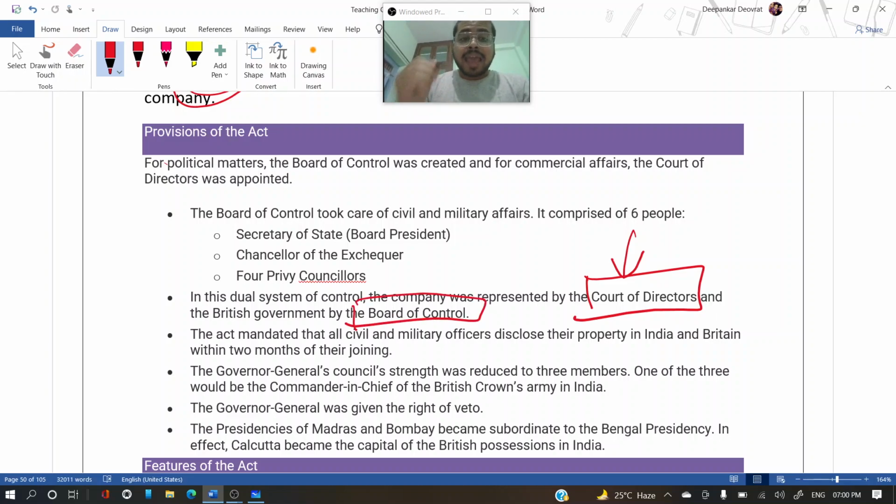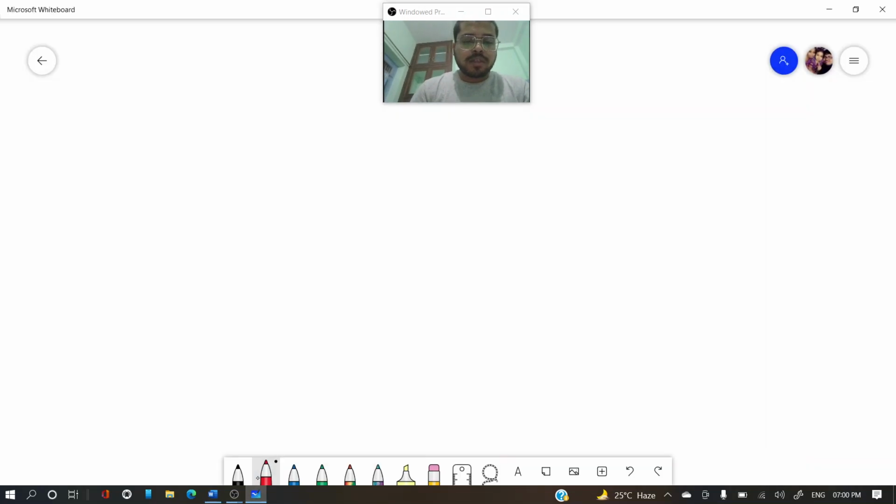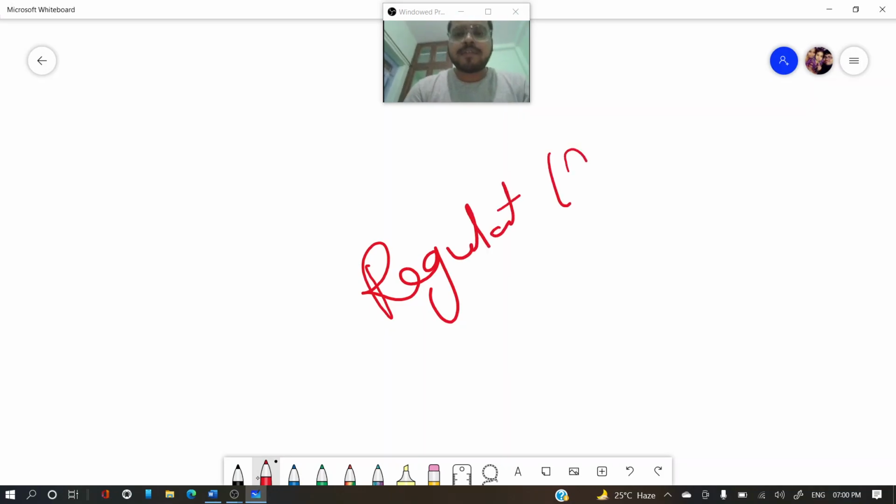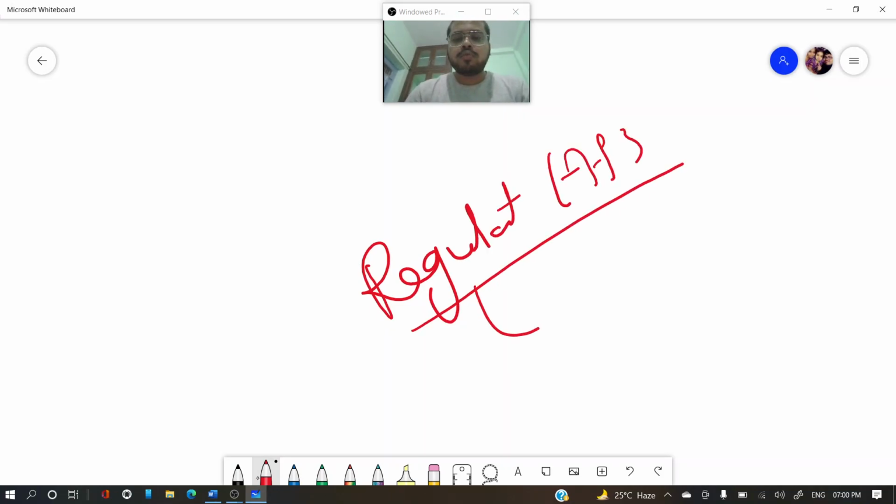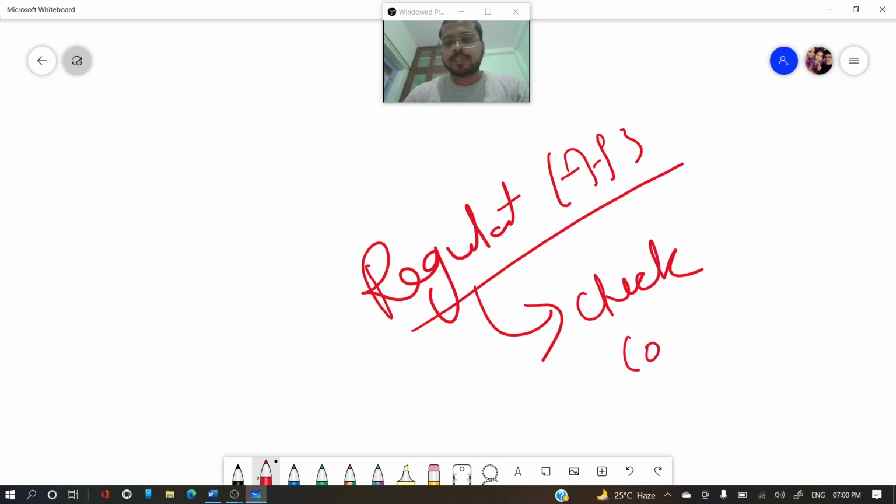This act mandated that civil and military officers disclose their property in India and Britain within 2 months of their joining. So what was the reason behind this? One of the reasons behind the Regulation Act of 1773 was to check corruption.